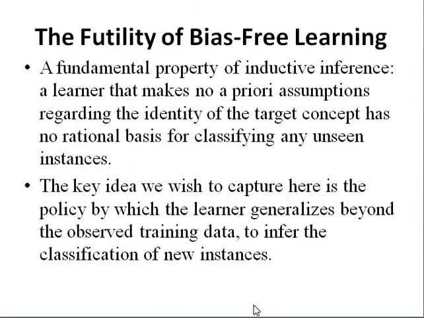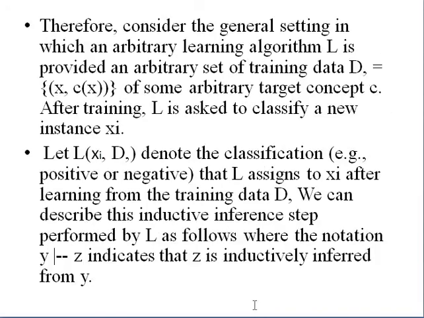And the futility of bias-free learning is a fundamental property of inductive inference. A learner that makes no a priori assumptions regarding the identity of the target concept has no rational basis for classifying the unseen instances. The key idea we wish to capture here is the policy by which the learner generalizes beyond the observed training data to infer the classification of new instances. What does the key idea mean? The learner generalizes the observed training data to get the classification of new instances.